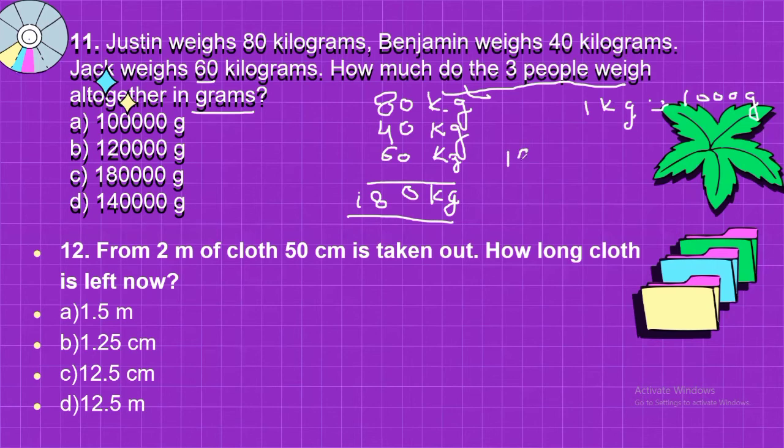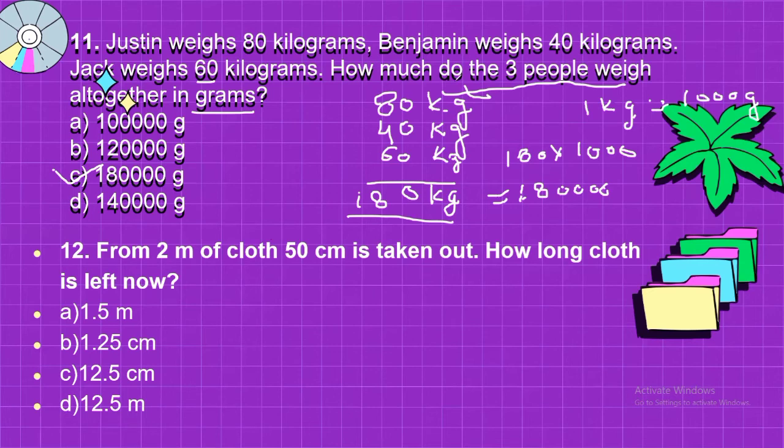So 180 multiplied by 1000 will be, there is a shortcut method to multiply by 1000: write the 18, and how many zeros are there? This is 1, 2, 3, and 4. So 180000 will be here. Got it? So this is the answer. So which answer is correct? C option is correct. Got it? Now this was question number 11.